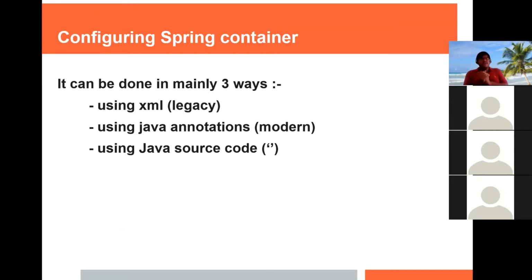So how to configure this Spring container? There are mainly 3 ways: using the XML configuration file, using Java annotations, or using Java source code. The first one is very legacy, very old, and the second one is the most useful, that's using Java annotations.